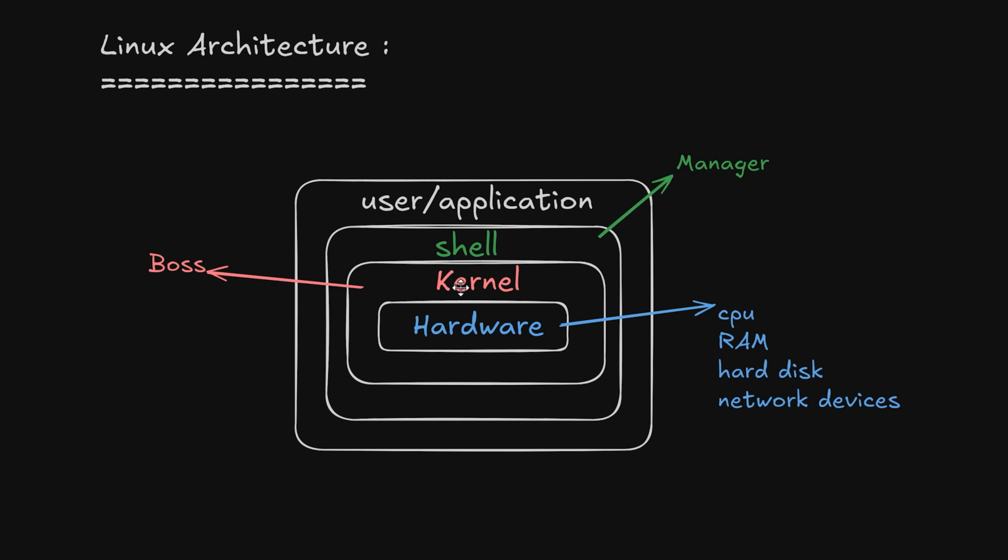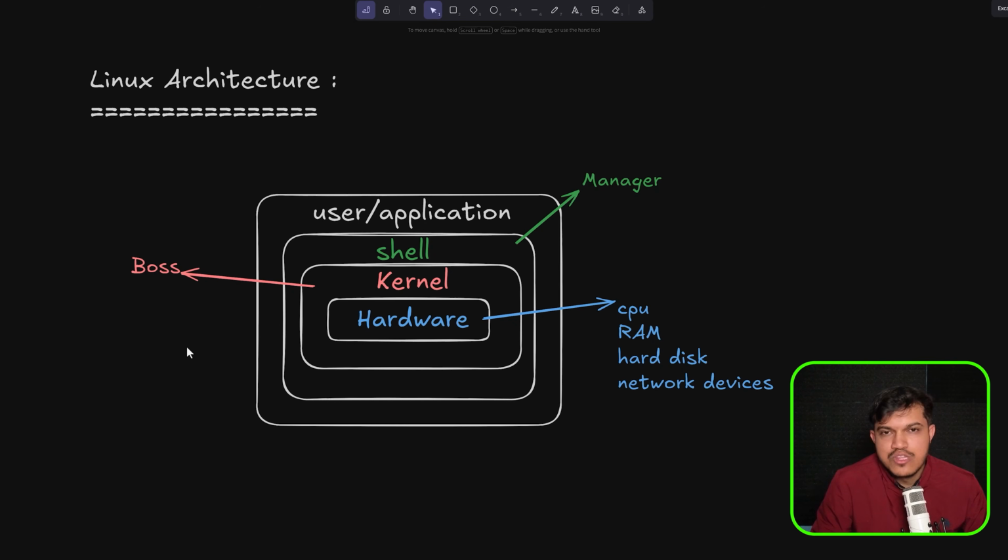So the kernel is the boss, the heart of Linux, which does everything, which talks to hardware and gets your things done. And we don't interact with the kernel directly. We will be writing the command. The shell converts that into system calls, which Linux will make happen or make hardware components do, and get us the result here. So this is the basics and the essentials of Linux for you to get started.